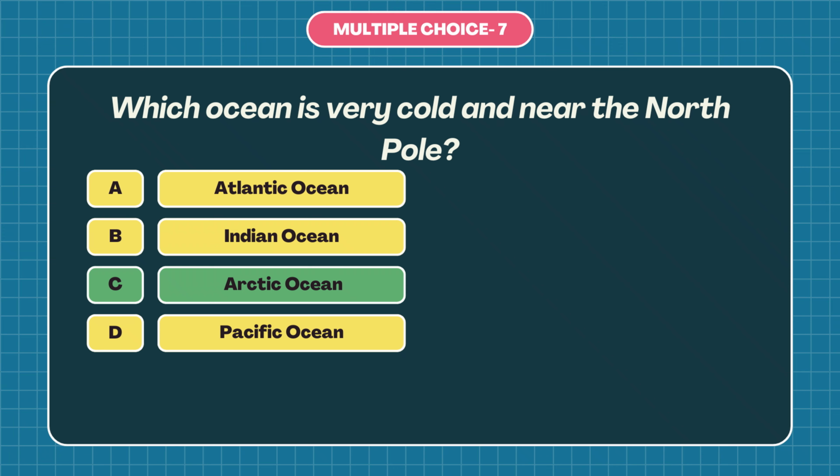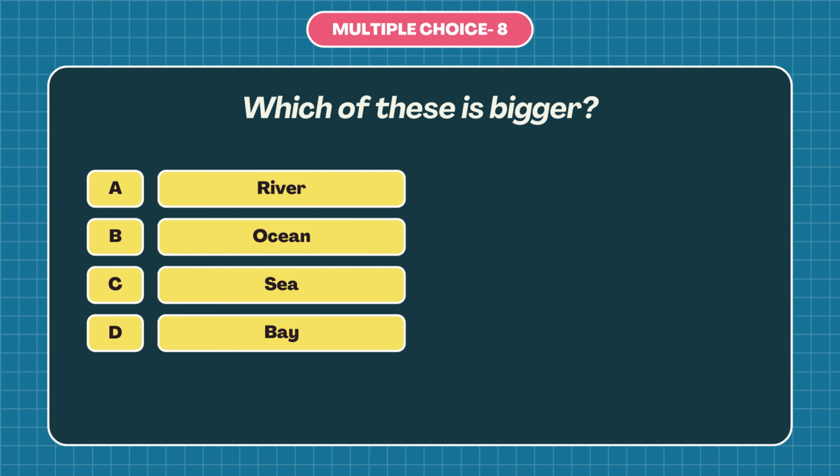Question number 8. Which of these is bigger? A. River, B. Ocean, C. Sea, or D. Bay? The answer is B. Ocean. An ocean is bigger because it covers a huge area of Earth and connects many seas and smaller water bodies together.